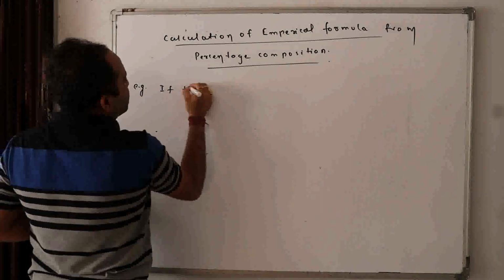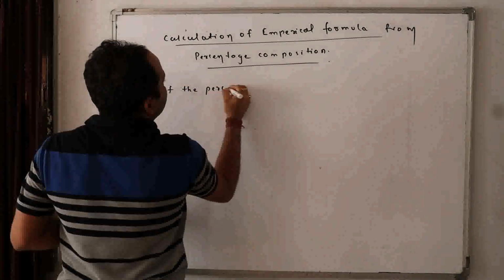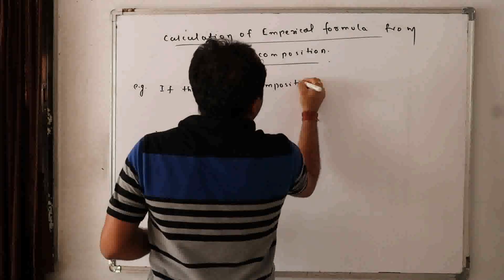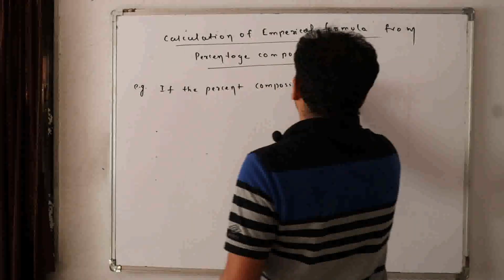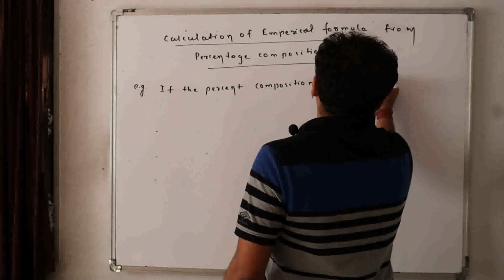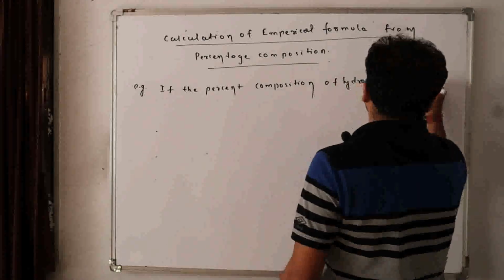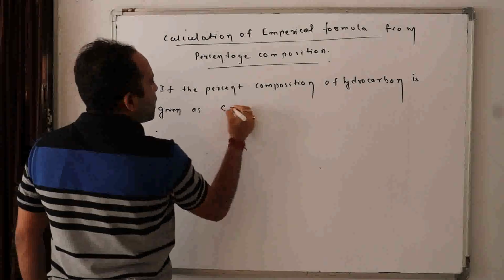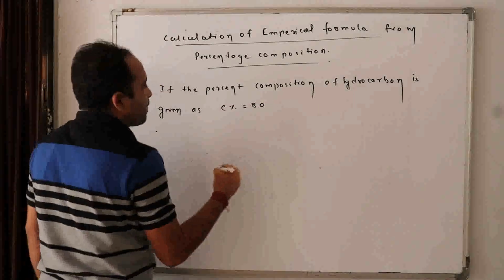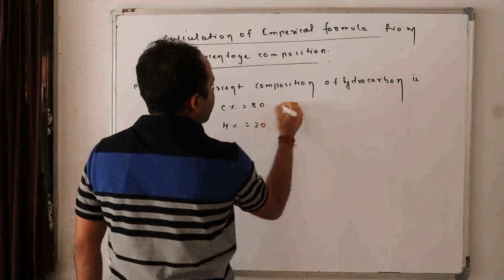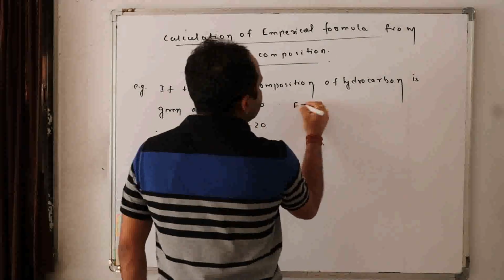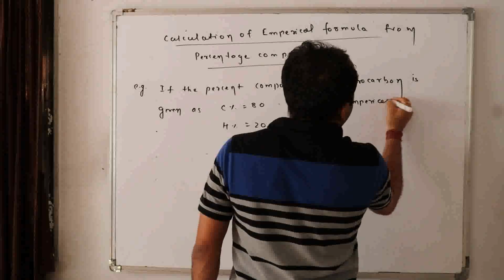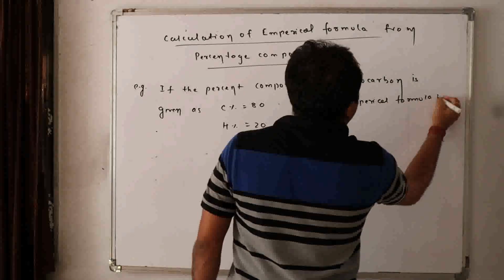If the percent composition of a hydrocarbon is given as carbon 80 percent and hydrogen 20 percent, then find the empirical formula.